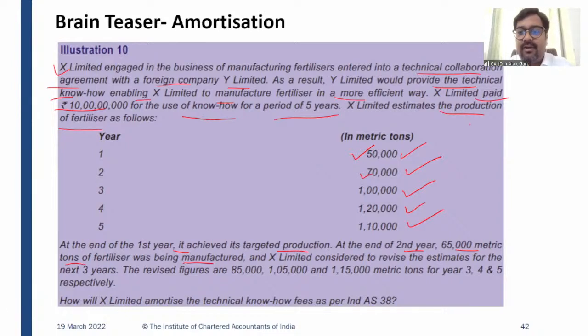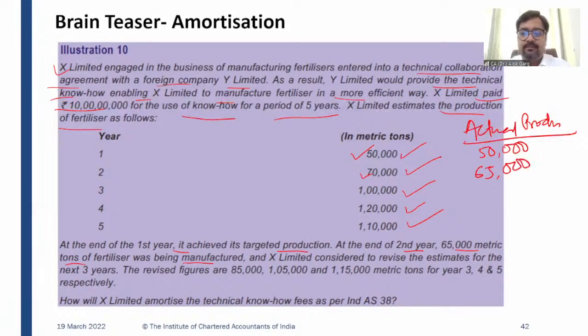If I talk about the actual production here, in the first year, 50,000 was the actual production. In the second year, instead of 70,000, 65,000 production was there. And X Limited considered revising the estimate for the next 3 years. For the next 3 years, actual production is not there, but X Limited has revised. So actual is only for the 2 periods.